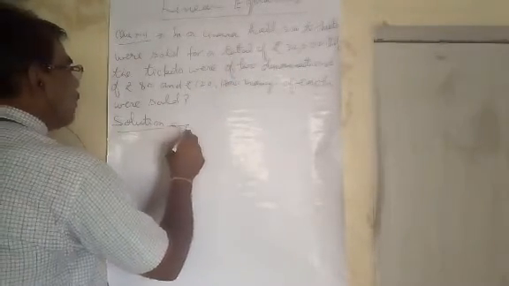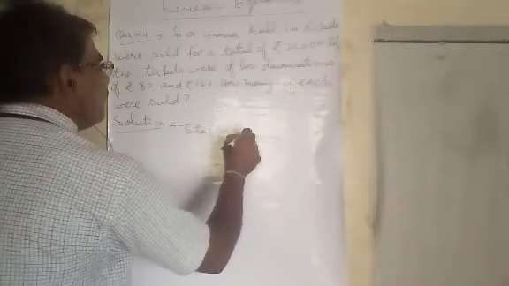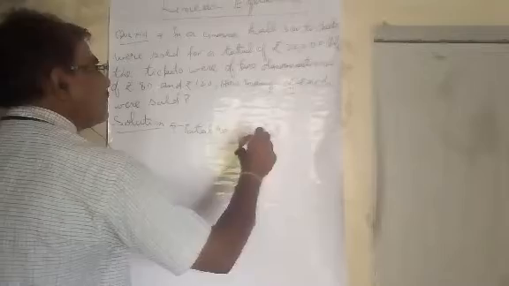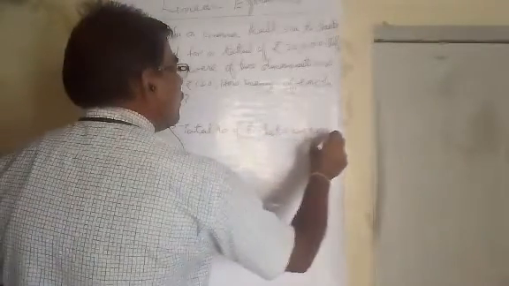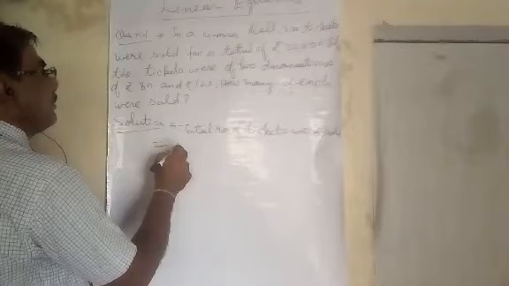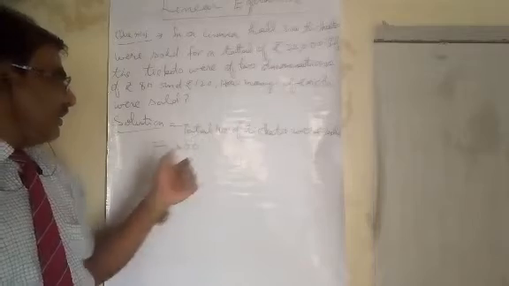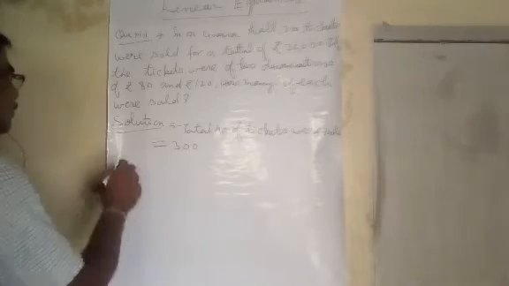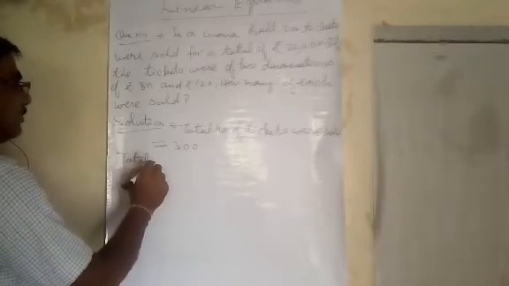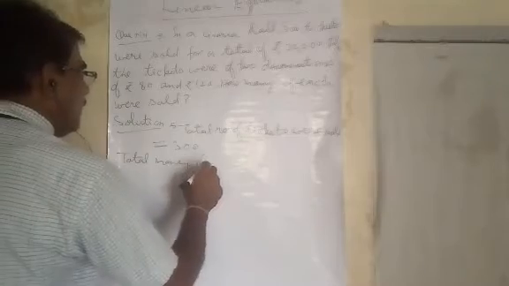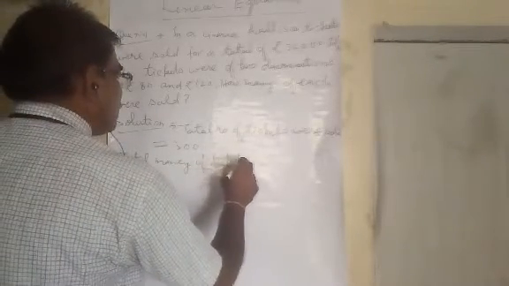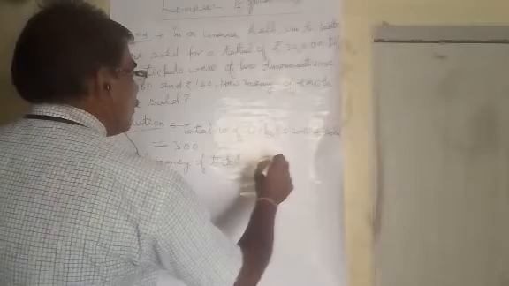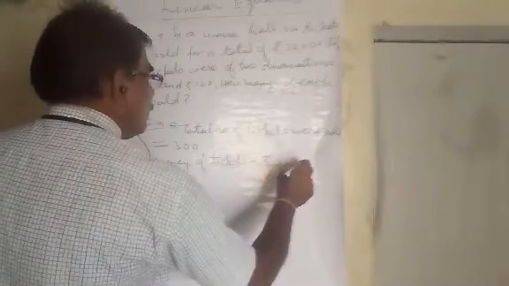Total number of tickets sold equals 300. The total money of the tickets equals rupees 32,000.